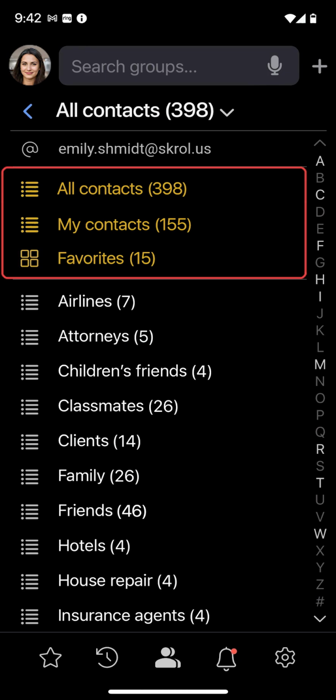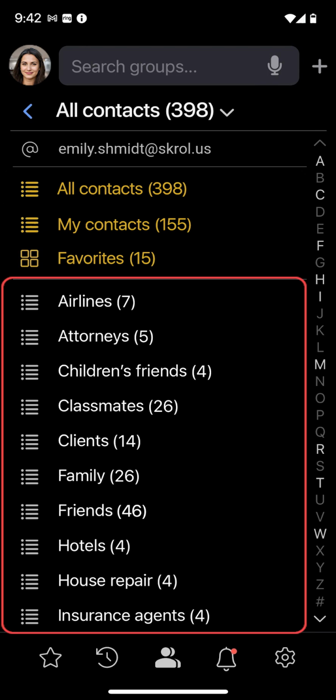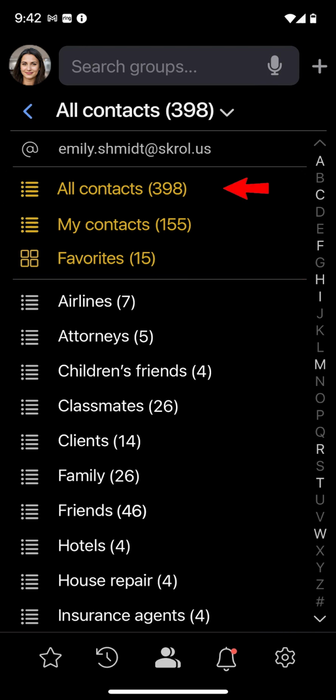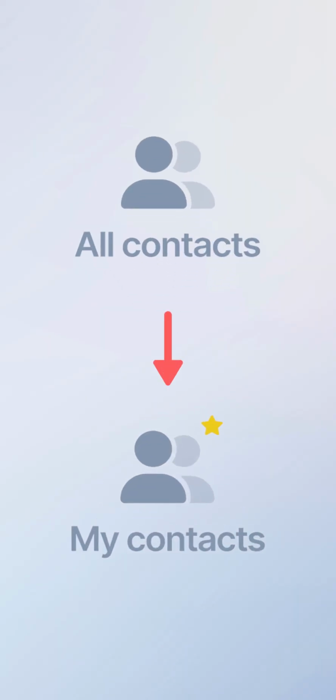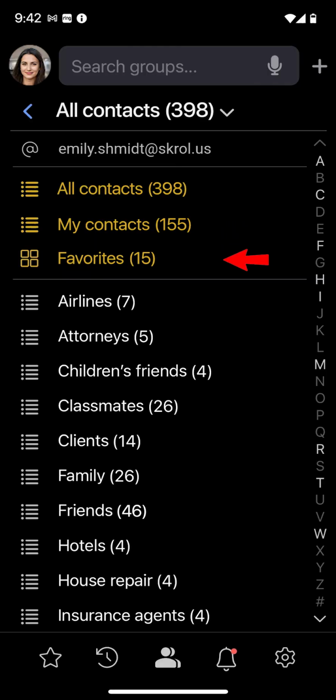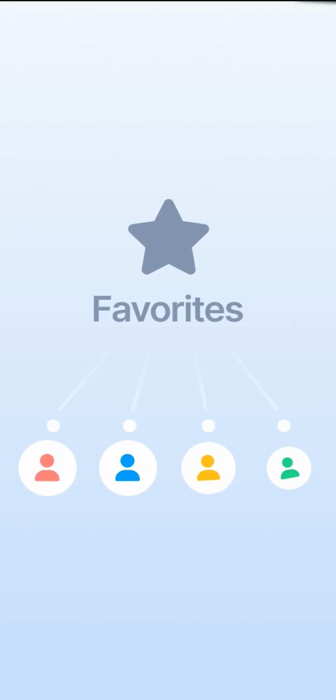The built-in groups are displayed in yellow, and the groups you add are in white. The All Contacts group includes all people and companies in your address book. The My Contacts list is intended for all meaningful contacts. The Favorites group is intended for people you contact often, usually your loved ones and close friends.